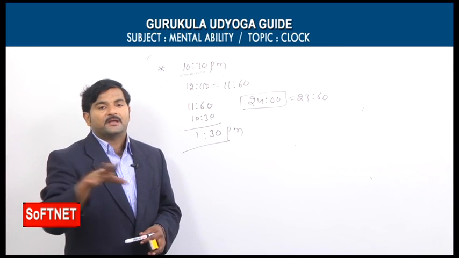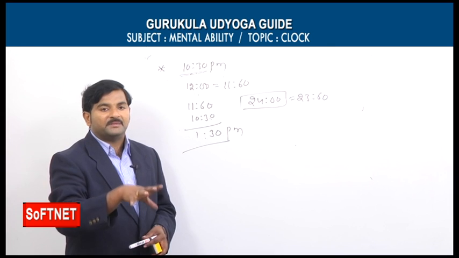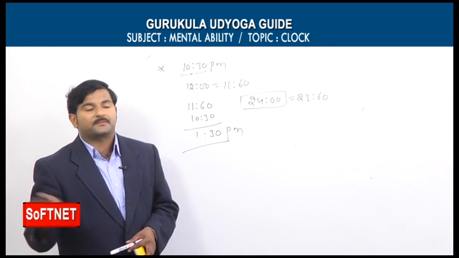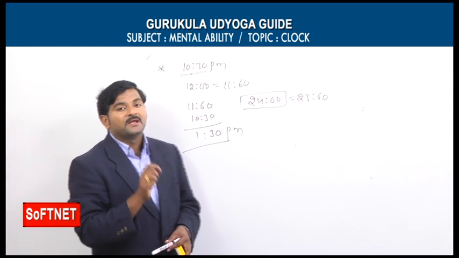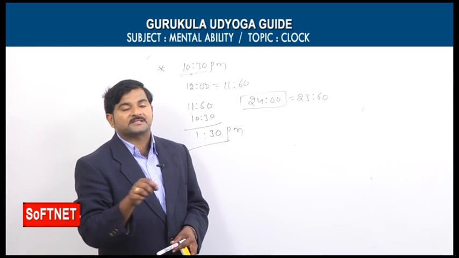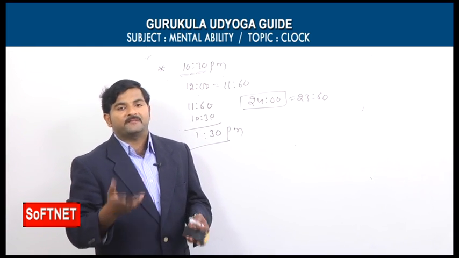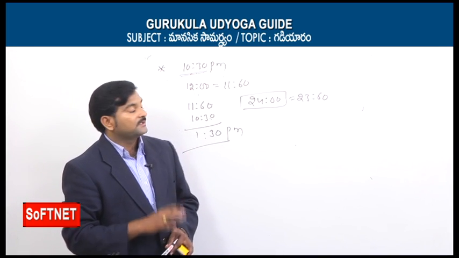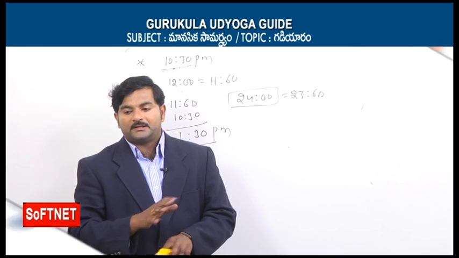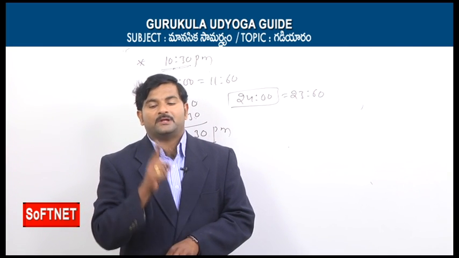Given the real time, he asks you to find the mirror image time, or given the mirror image time, he asks you to find the real time. So the formula is the same. If it is a normal clock, we need to subtract from 11:60, meaning 11 hours 60 minutes. If it is a railway clock, it is simply 23 hours 60 minutes. Okay, these are the 5 types. To all of them, I need to say only one word.